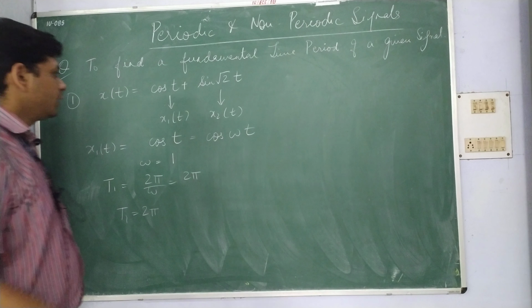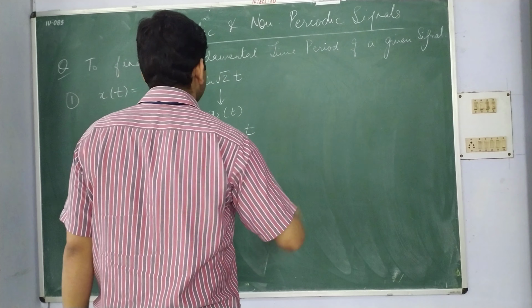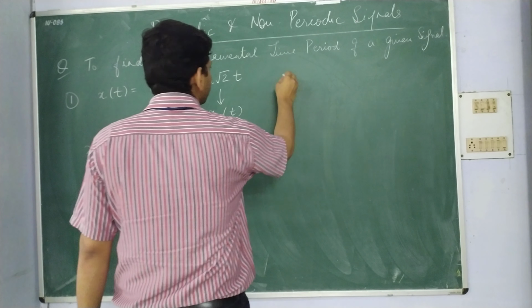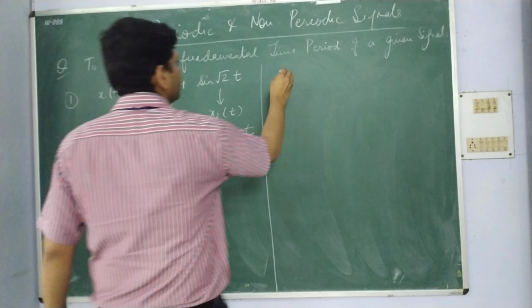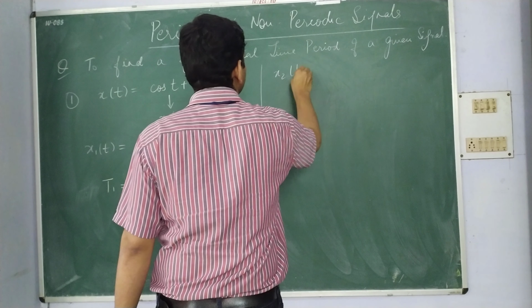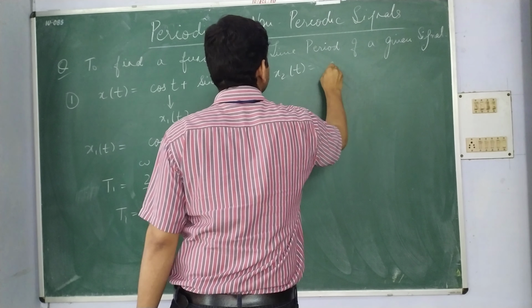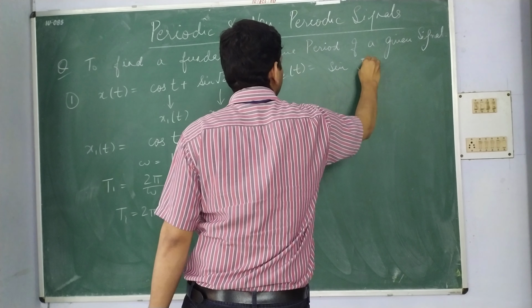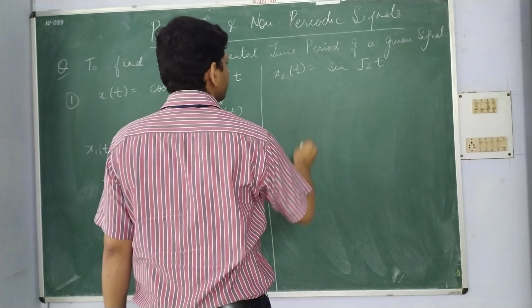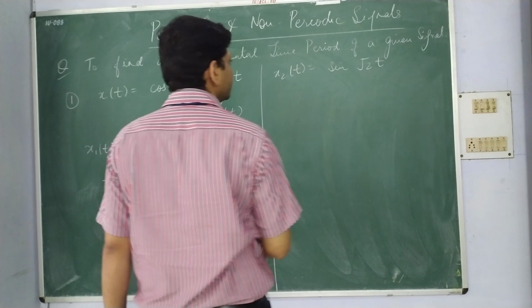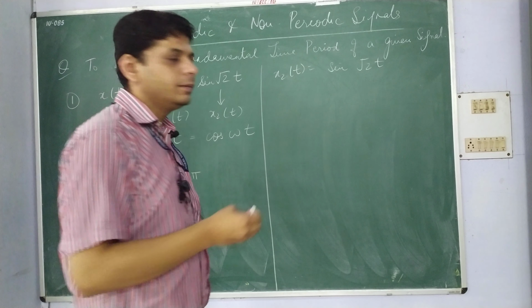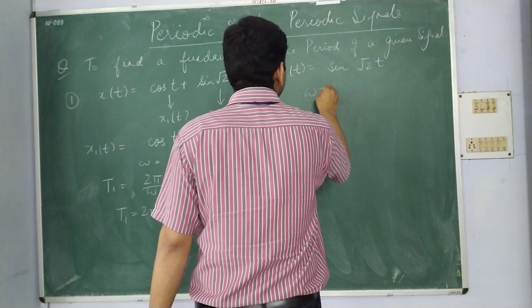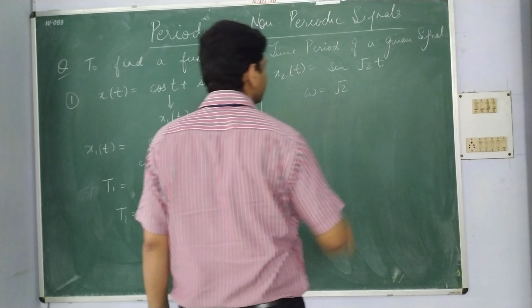Now, as far as x2(t) is concerned, it is sin root 2 t. Here also, if we compare this signal with the standard equation sin omega t, the value of omega will be root 2.